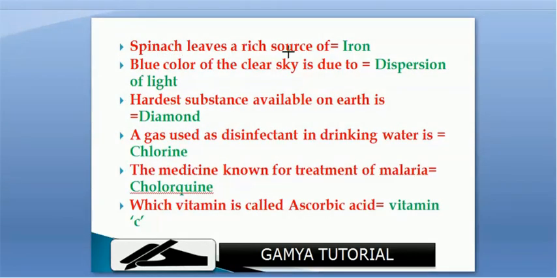Spinach leaves are a rich source of iron. Blue color of the clear sky is due to the dispersion of light. Hardest substance available on earth is diamond. A gas used to disinfect drinking water is chlorine. The medicine known for treatment of malaria is chloroquine. Which vitamin is called ascorbic acid? That is vitamin C.